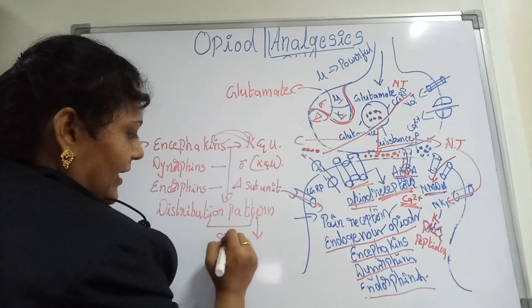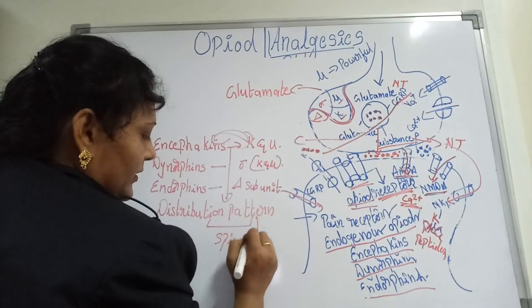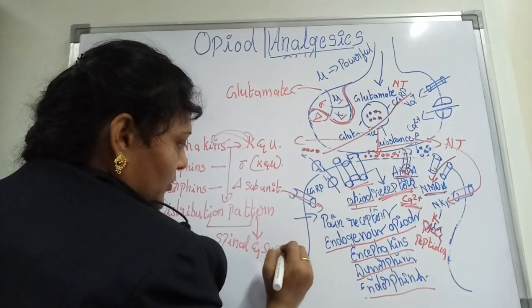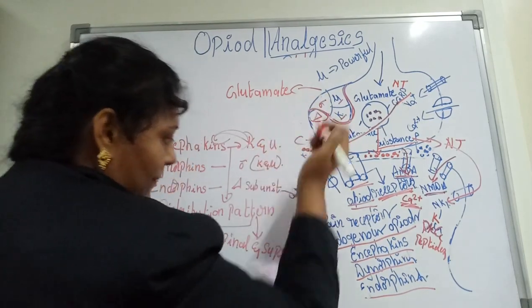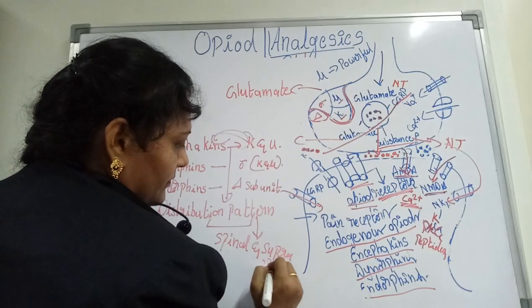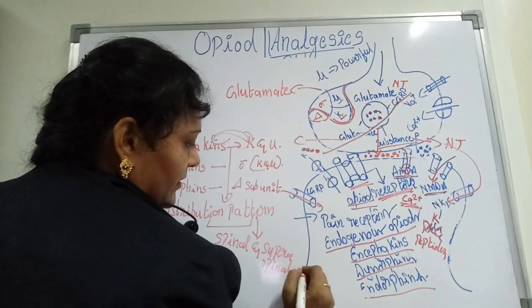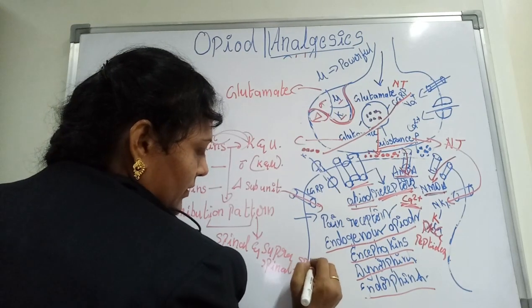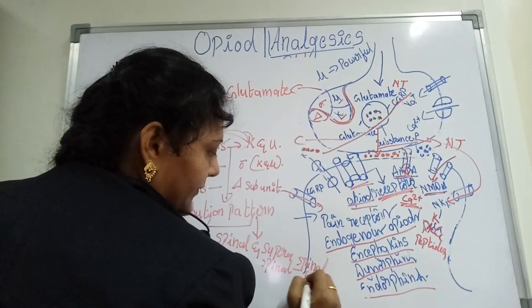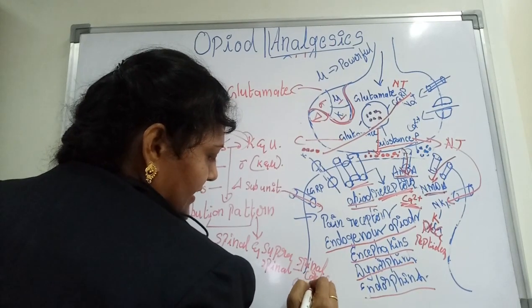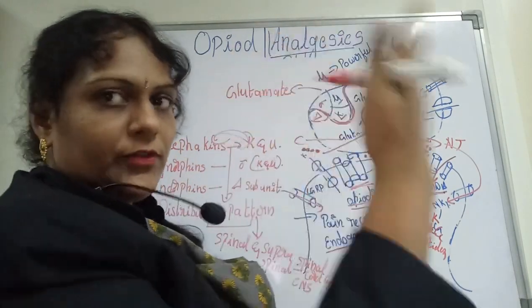That means the spinal cord, and supraspinal means the level above, that means the spinal cord and CNS system, the top of the brain.